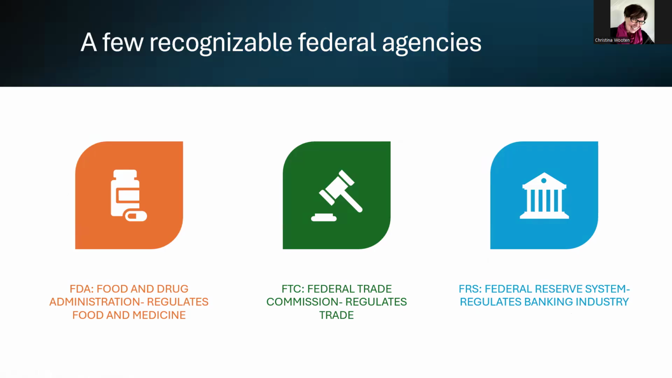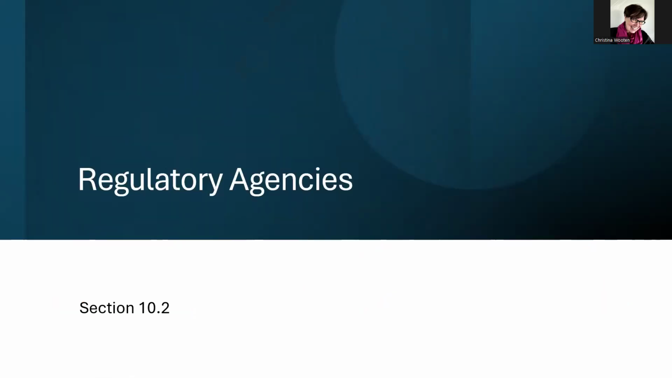A few of them you probably know, the FDA, or Food and Drug Administration. That agency regulates food and medicine in our country. The FTC, the Federal Trade Commission, they regulate trade. The FRS, the Federal Reserve System, they regulate the banking industry. You probably also know the FBI, Federal Bureau of Investigation. So there's several agencies that you're very likely familiar with.